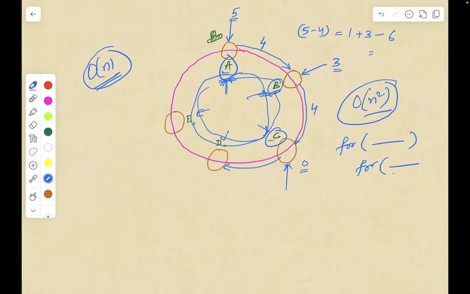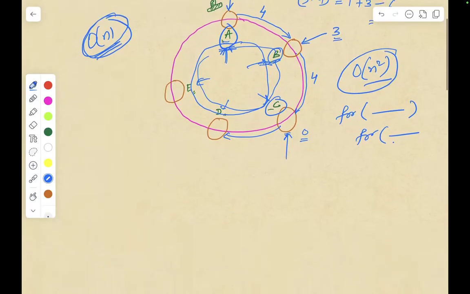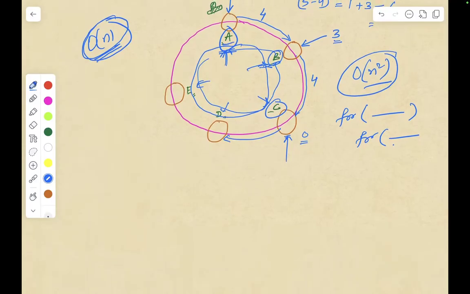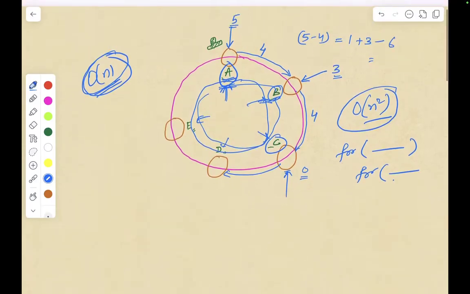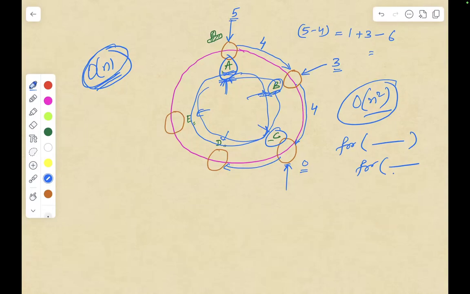When we say order of n, that means we move from one gas station to another, and we need not see backwards, right? We don't need to see backwards. By backwards, I mean, for example, you are now at gas station A. Now you are given two arrays: one is the gas array, another is the cost array, right?